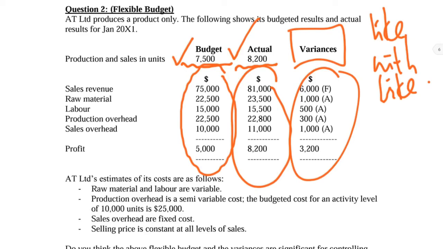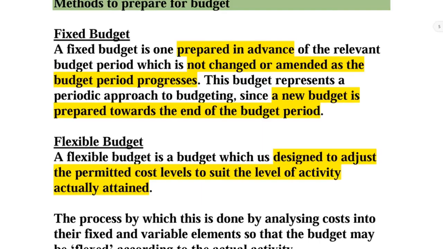So normally for the methods here, I will always compare these two, the most traditional and the latest one. The most traditional one we call fixed budget. The concept of fixed budget is a very traditional mindset. After they prepare a set of budget, they will follow this budget forever, even though the situation is different already, even though the environment is different already. So they will still prepare the fixed budget here. What I highlighted for you here is not in your notes. You can run through it and copy it down at the side of your notes here. This is fixed budget.